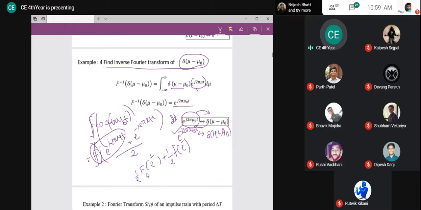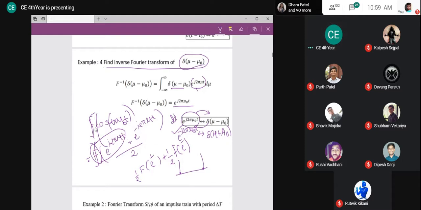And what about the Fourier transform of this positive exponential? A positive exponential means the Fourier transform is going to be an impulse located on the positive right hand side, and a negative exponential has a Fourier transform impulse located on the left hand side. That is how we are going to get two impulses located at positive mu and negative mu, and this is what the Fourier transform of a cosine is.